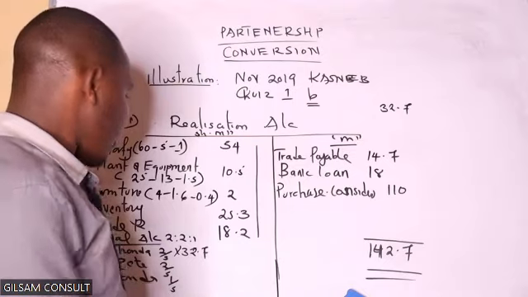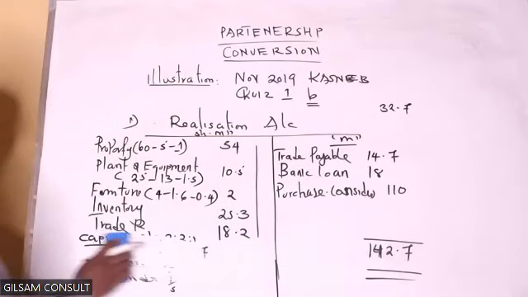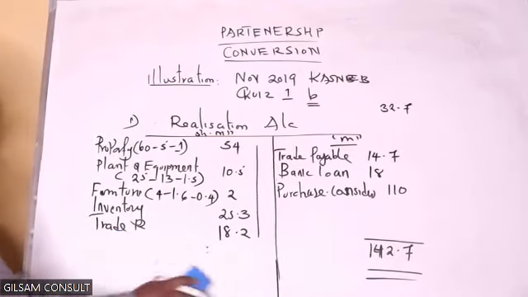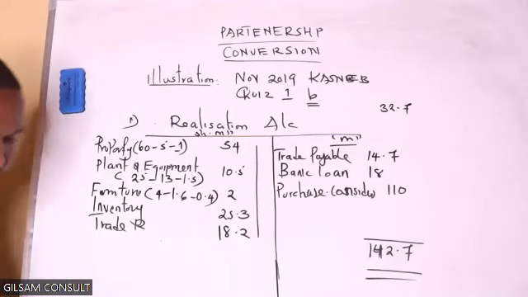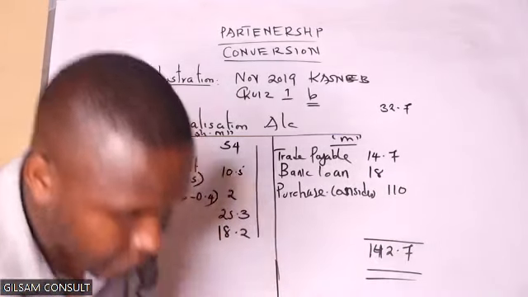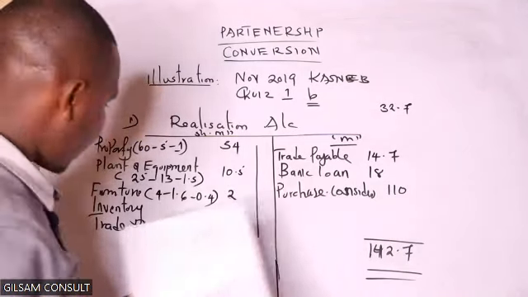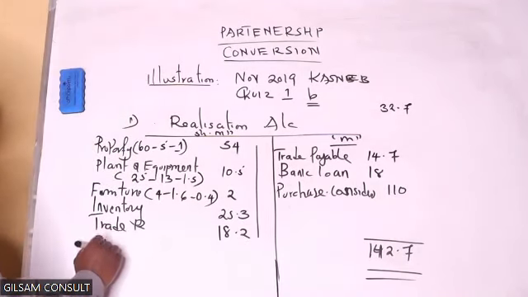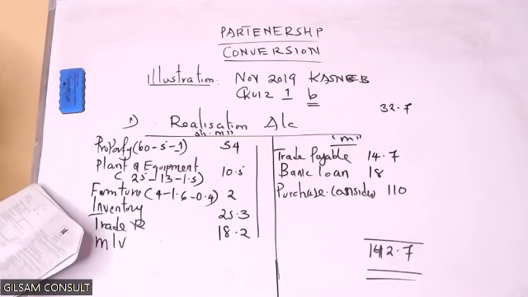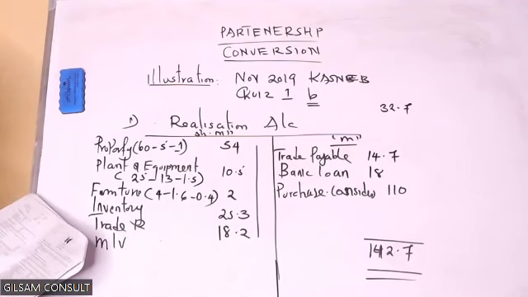Did we really recognize the motor vehicle? Look at the motor vehicle. We have the motor vehicle here at cost, 12 million.